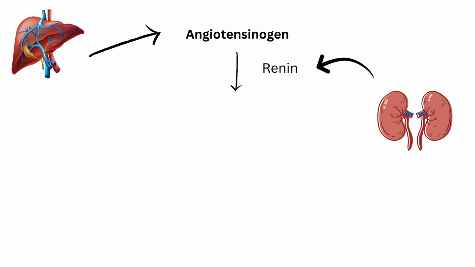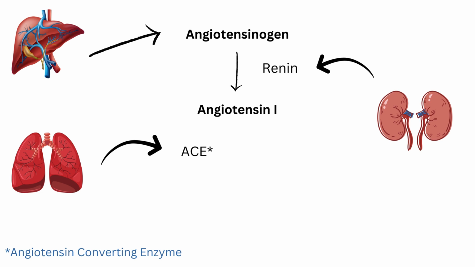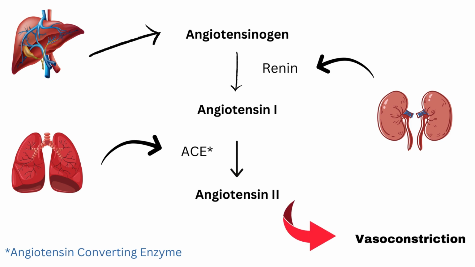So this cleaves angiotensinogen into angiotensin-1, a decapeptide. This again is a precursor and needs to be converted into angiotensin-2, an octapeptide. This is made possible by the release of ACE, produced primarily by the surface of the endothelium in the lungs. When angiotensin-2 is produced, this is able to act directly on small arterioles and constrict them, therefore increasing blood pressure. It also triggers the adrenal glands to release aldosterone and retain sodium and water. So if we knock this ACE enzyme out, none of this happens and we get a nice decrease in blood pressure.